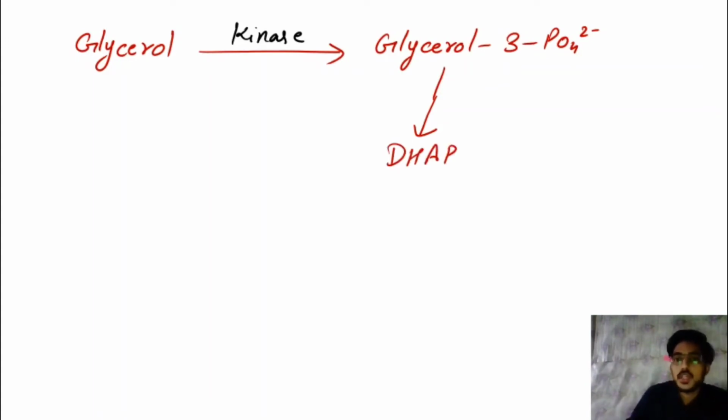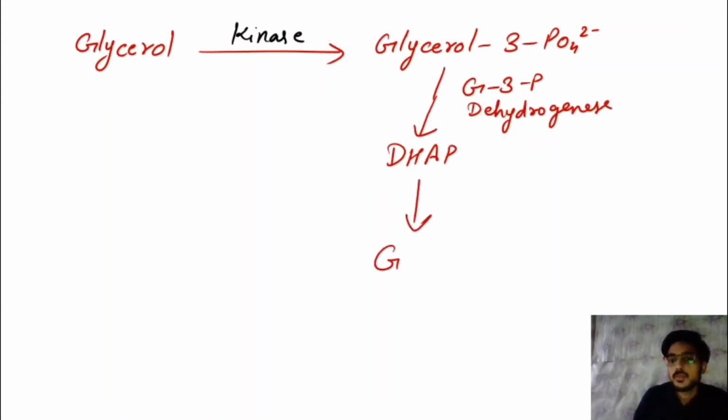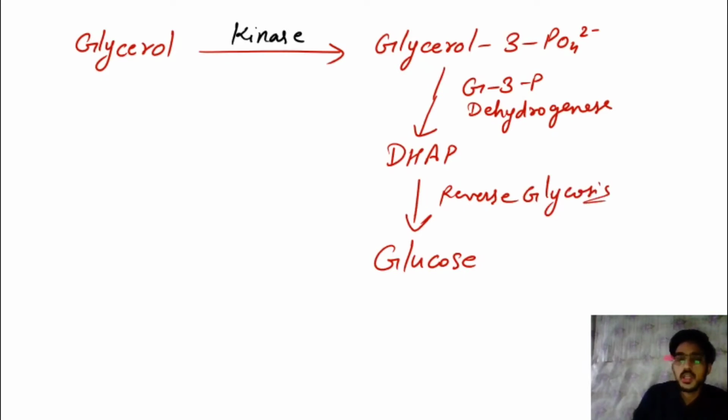This happens with the help of the enzyme G3P dehydrogenase, and we know that DHAP is an intermediate of glycolysis. So reverse glycolysis will occur, and DHAP will convert into glucose. So this is our third substrate, glycerol, that converts into glucose and acts as a source for glucose.